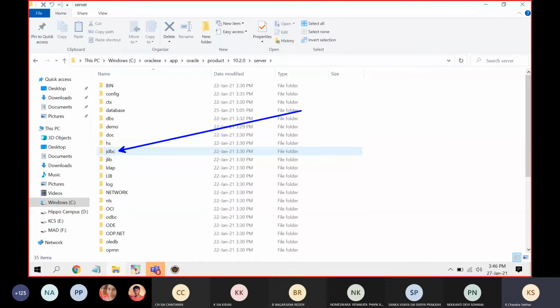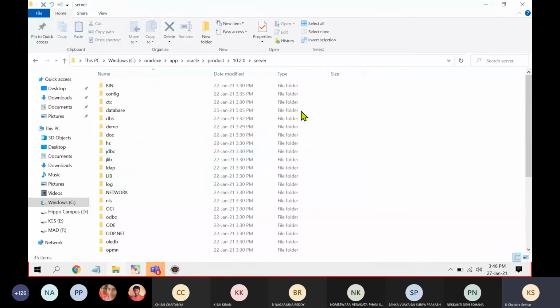Let me take a confirmation. How many people can see this JDBC? I am teaching continuously, but I need some responses from you. Please respond in chat. If you have already installed Oracle, all of you please move to this given path and respond in chat if you understand the path. This JDBC folder is available inside your Oracle, not in Java. Understand?